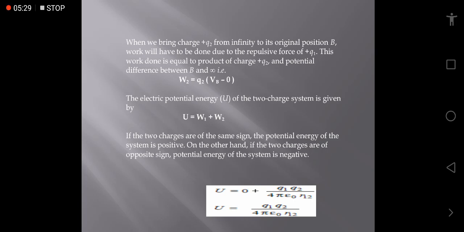So the total potential energy of the two charges system is U equals W1 plus W2. Here W1 is 0 and W2 is Q2 into VB, where VB is KQ1 by R12. So we get overall Q1 Q2 upon 4 pi epsilon naught R12. Adding the 0, the overall result is U equals K Q1 Q2 upon R12, where K is 1 upon 4 pi epsilon naught.